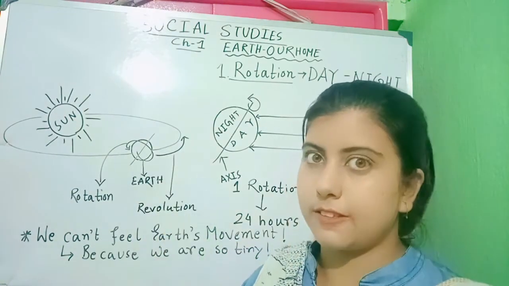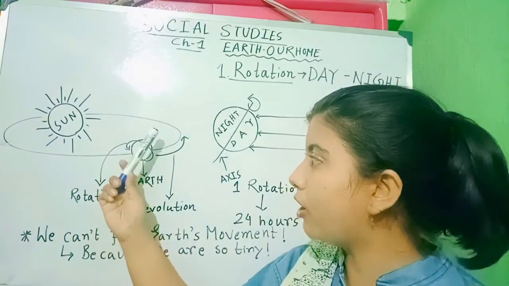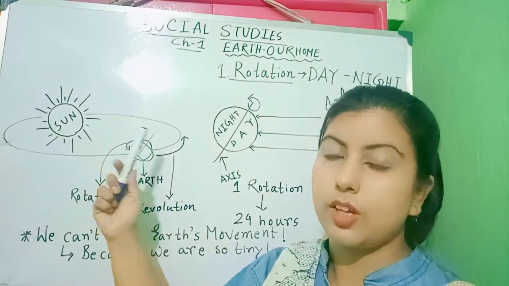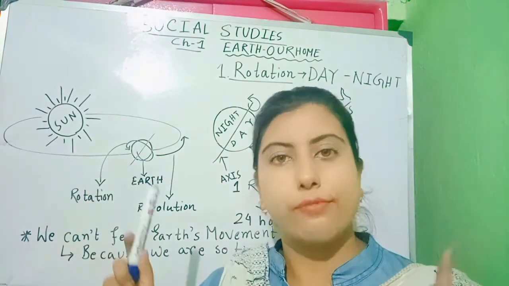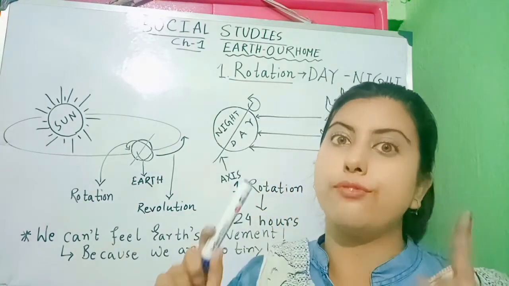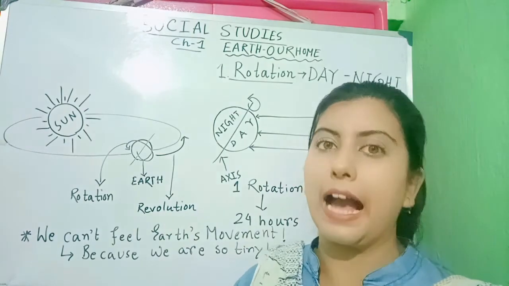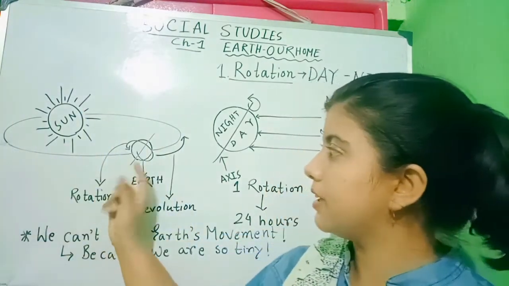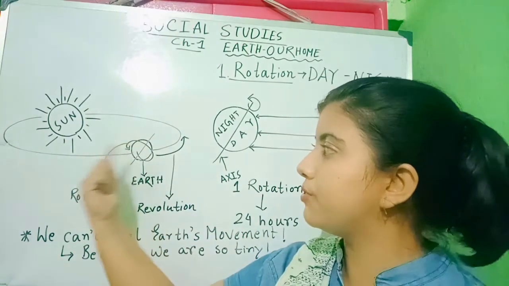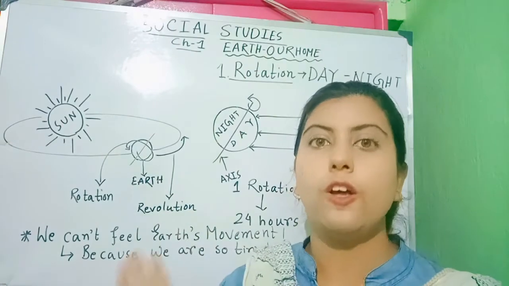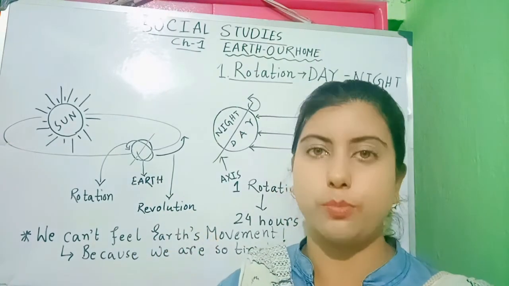Not only this, the Earth is also moving around its own axis. So, it is revolving around the sun and it is also revolving around its axis. There are two simultaneous movements.